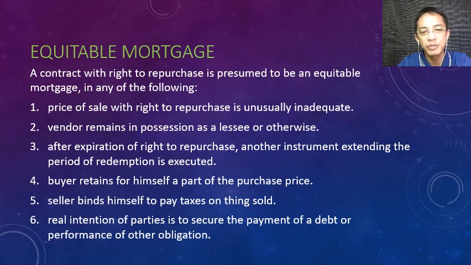There will be no transfer of ownership, to be fair to the original owner, so that he can claim back the thing by returning the amount involved.